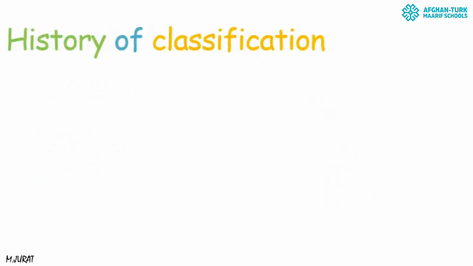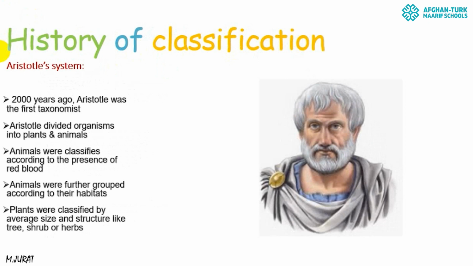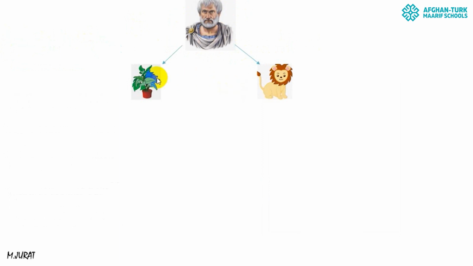The next title that we are going to discuss is history of classification. You have to know, 2000 years ago, Aristotle was the first taxonomist who divided living organisms according to their habitats and shapes. He divided living organisms into two parts, plants and animals.